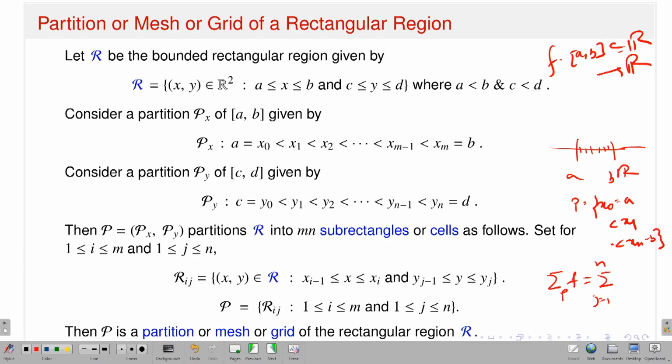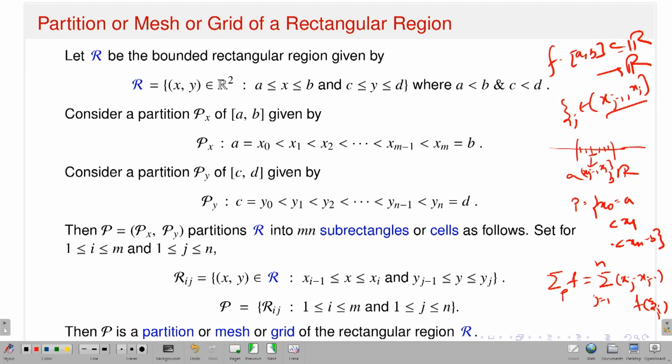So then what you have to do, if this is your partition, that means the length of the interval, xj minus xj-1, and then the value of the function at some point xi j, where xi j is a point that lies in xj-1 to xj. So suppose this is the interval xj-1 to xj. Take an arbitrary point xi j from the interval, take the value of the function at xi j, then multiply it by the length of the interval, and take the sum, so it will give you some number.